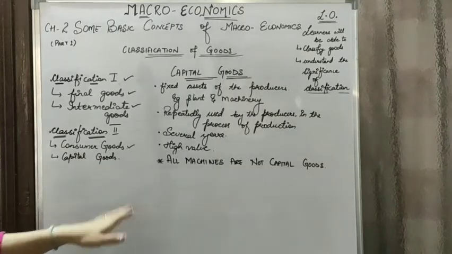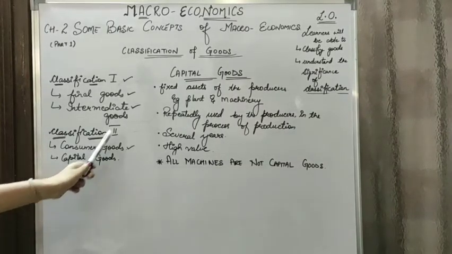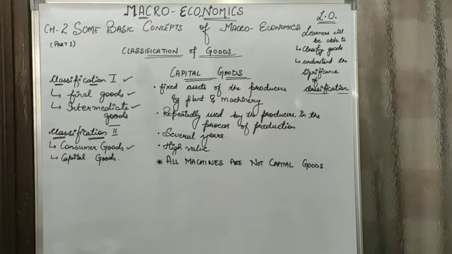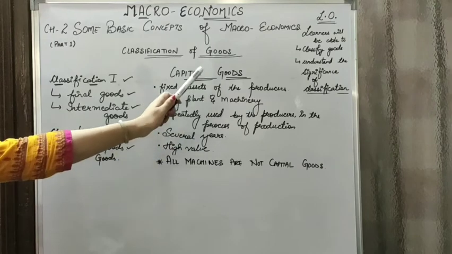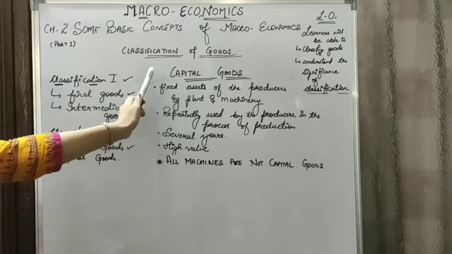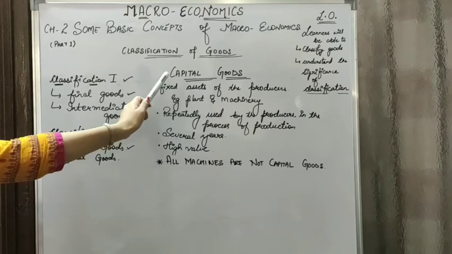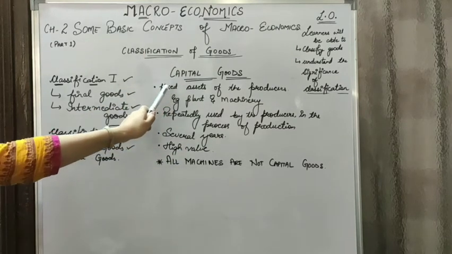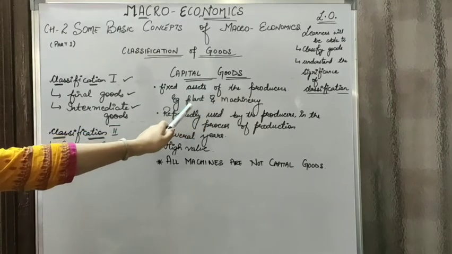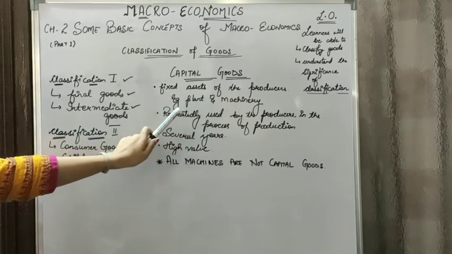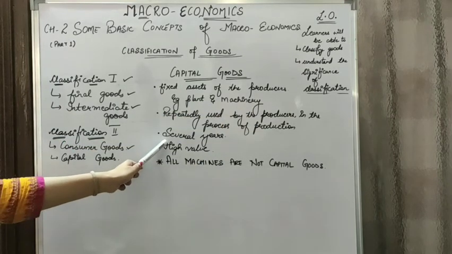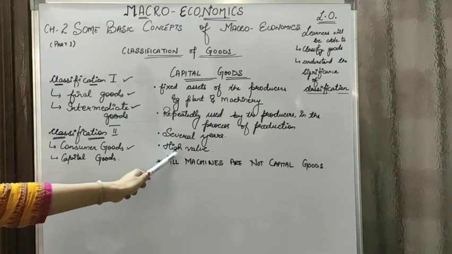The next category of goods under classification 2 is capital goods. Let's talk about them. What are capital goods? These are the fixed assets which are used by the producers. We all know the meaning of fixed assets. These are the assets or goods which are repeatedly used by the producers in the process of production, and that too for several years. They are the fixed assets of the producer in the form of plant and machinery, and they are very high in value.